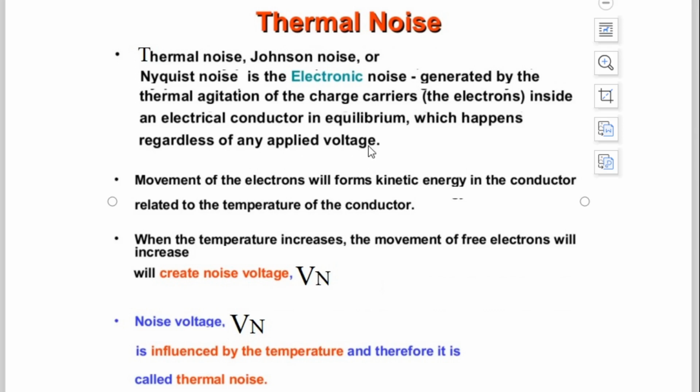So the confusion that takes place is that the noise voltage Vn is developed only when we apply a voltage. No, basically try to understand, the noise voltage is developed because of the thermal noise, and thermal noise is an internal noise.